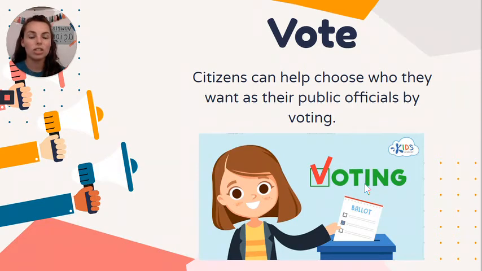Every couple of years, they will get reelected. So Mayor Price, she will not be in that position forever. President Trump, he will not be the president forever because after a certain amount of time, they have to be reelected by the vote. And guess who are the people that are voting? The citizens. All of us will get to vote, all of the adults. So when you grow up, you'll be able to vote too.